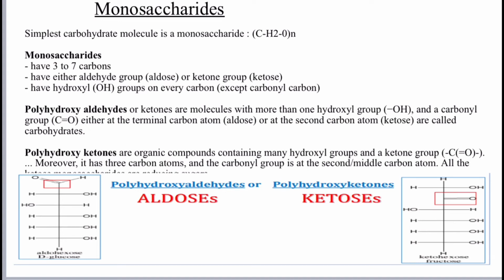Polyhydroxyaldehydes or ketones are molecules with more than one hydroxyl group and a carbonyl group, either at the terminal carbon atom or at the second carbon atom, and are called carbohydrates. Polyhydroxyketones are organic compounds containing many hydroxyl groups and a ketone group. Moreover, it has 3 carbon atoms and the carbonyl group is at the second, middle carbon atom. All the ketose monosaccharides are reducing sugars.